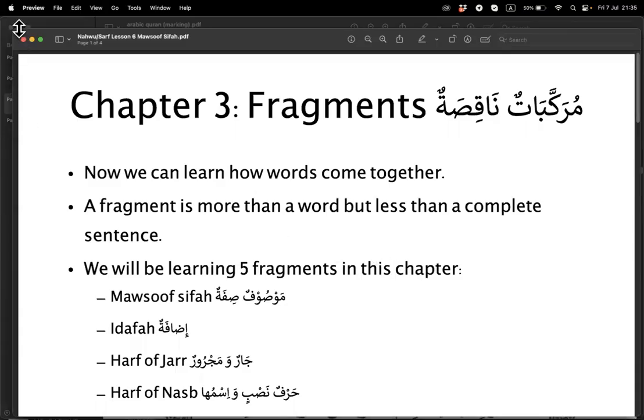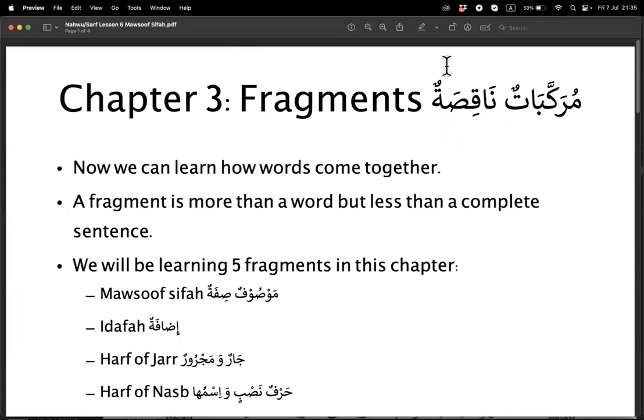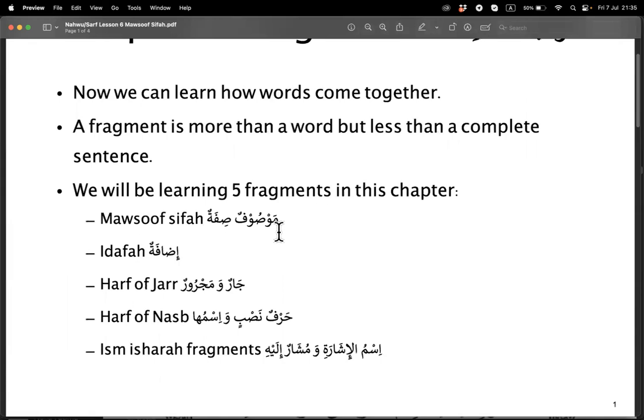Okay, so we finished about isms already. Now we want to put two isms together. We want to make fragments. We're going to learn a few fragments: Mawsoof Sifah, Idafa, half of jar, half of nasab, and ism isyarah. Today we're going to take the first one, Mawsoof Sifah.